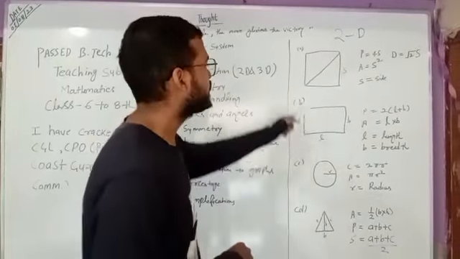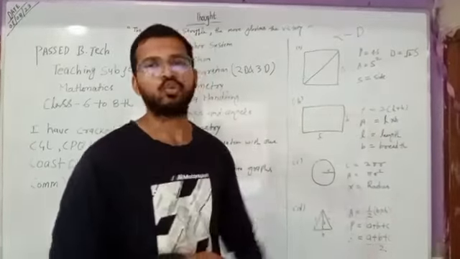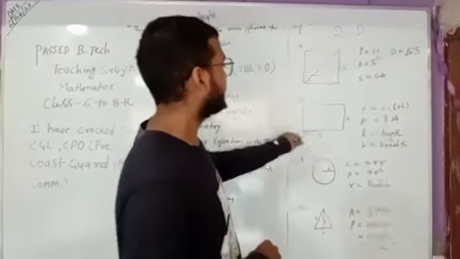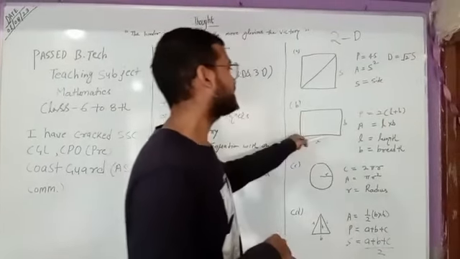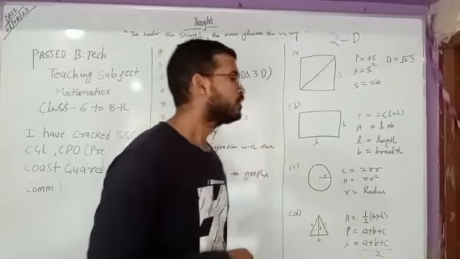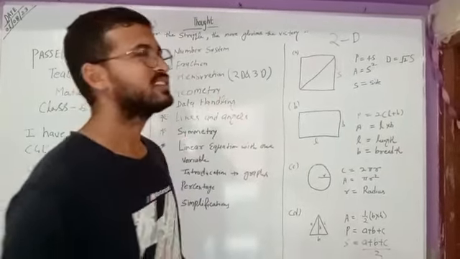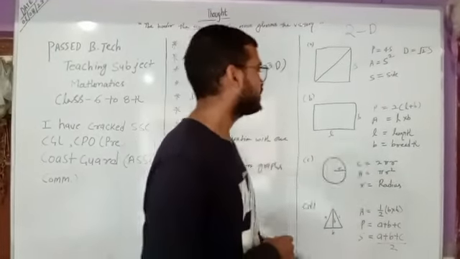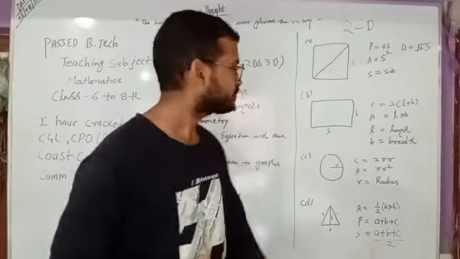Length equal to this length, breadth equal to this length. The perimeter is L plus L, B plus B. Taking 2L plus 2B, taking 2 common, 2 bracket L plus B. Area is length into breadth. L is length, B is breadth. The next figure is circle, having the radius R. So in circle we will calculate the circumference, that is the perimeter, outer perimeter. C for circumference is equal to 2 pi r.